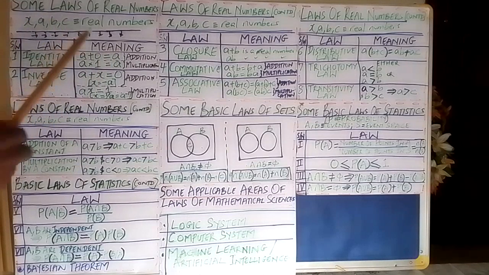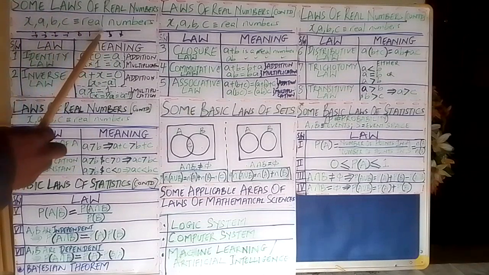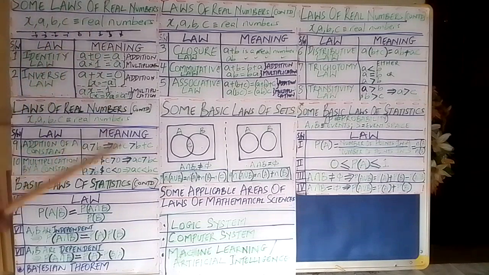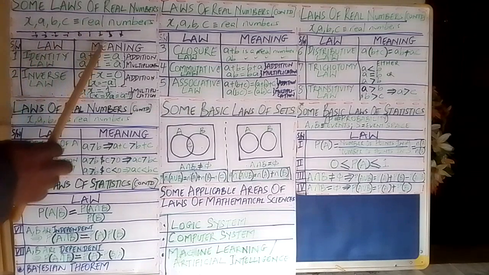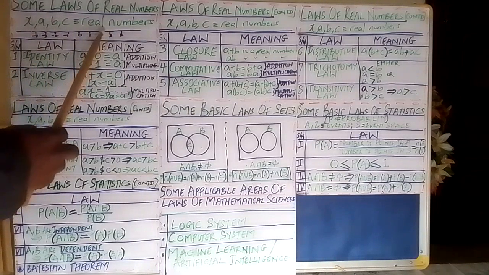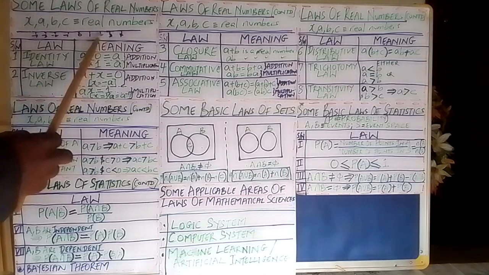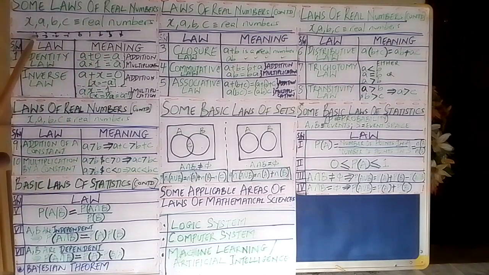For instance, let us use the same example, the same figures. A is 2, B is 1. But this time around, instead of picking C to be 2, let us pick C to be minus 2. So A times C, that will be 2 times minus 2, so that would be minus 4.